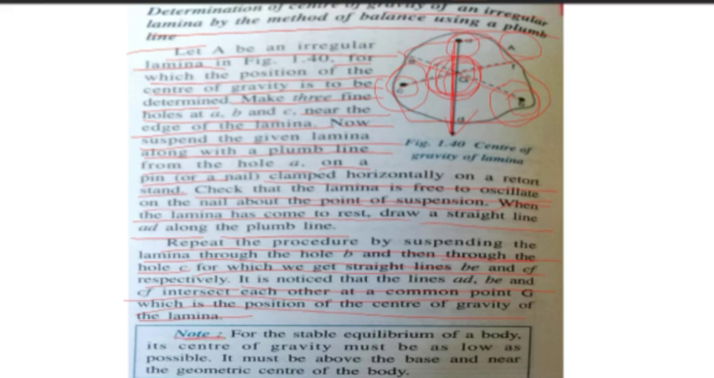Now note here: for the stable equilibrium of a body, its center of gravity must be as low as possible. It must be above the base and near the geometric center of the body. This we have to keep in mind while doing this activity.